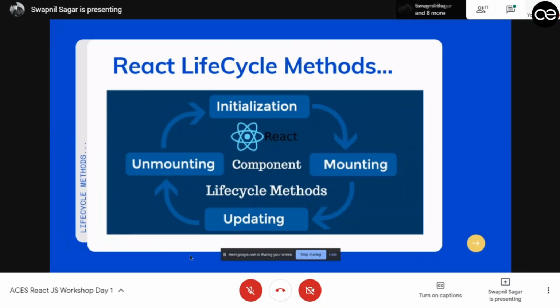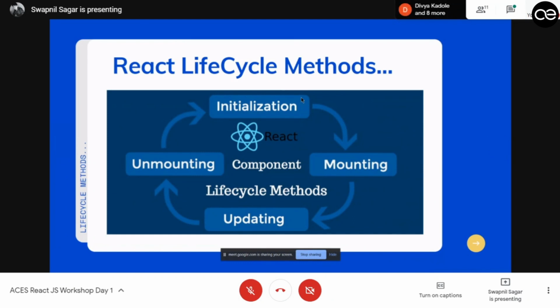So the React lifecycle method. What is the React lifecycle method? Basically, React has a set of rules or set of steps to initialize and deinitialize the components. At first it is initialization. What is this? We are inserting a component inside a virtual DOM.